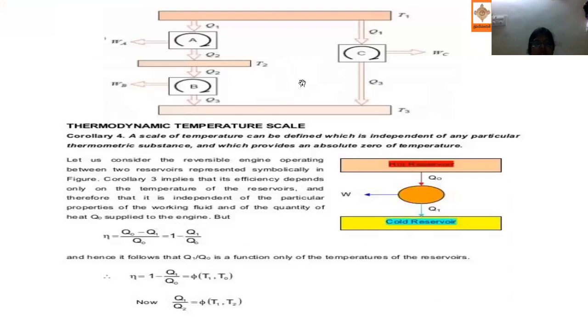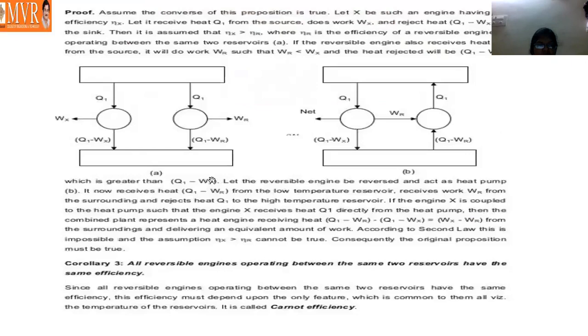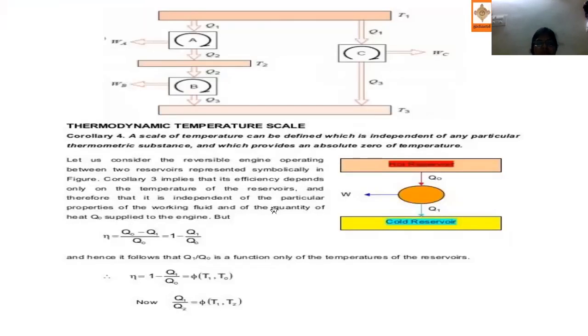Between the same reservoirs you get the same efficiency. So all reversible engines operating between the same two reservoirs have the same efficiency, and the efficiency must depend only on the feature common to them all, the temperature of the reservoirs. This is called Carnot efficiency. So that is corollary 3.